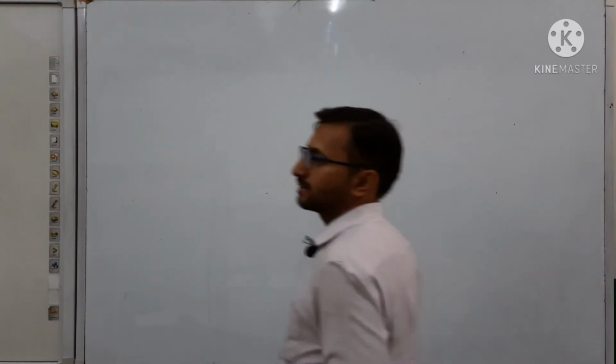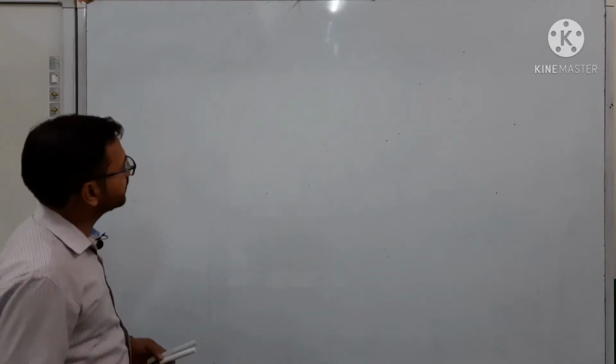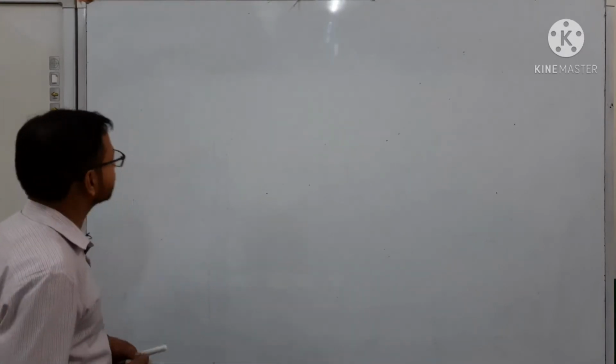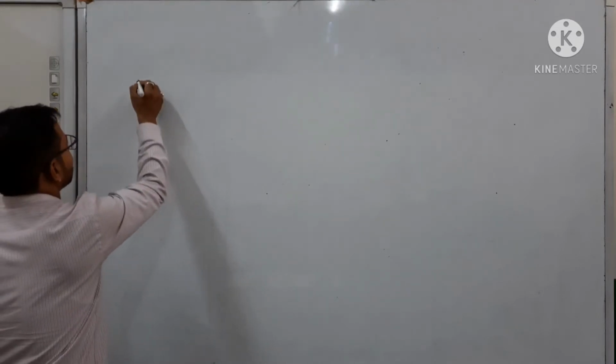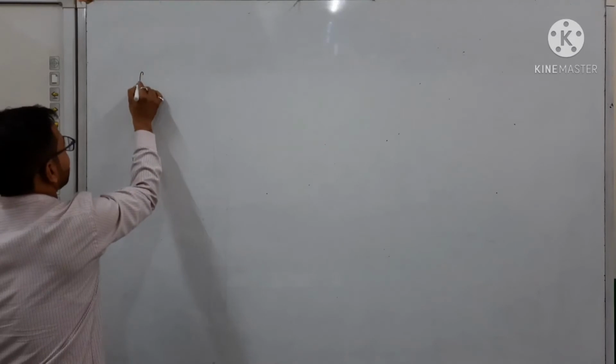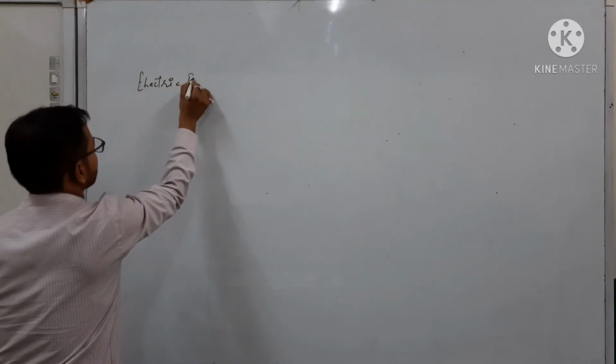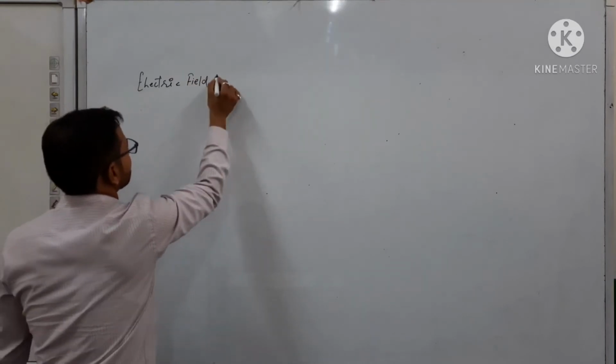Now after the discussion about the electric field and electric field intensity, the next topic which I will start in front of you is electric field lines and electric field line property. Electric field lines.